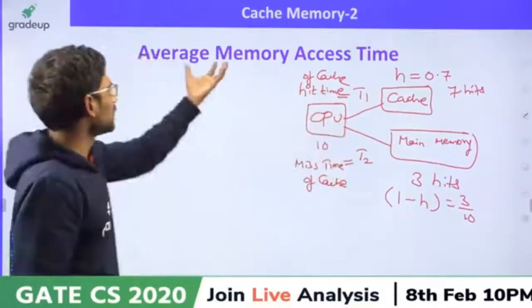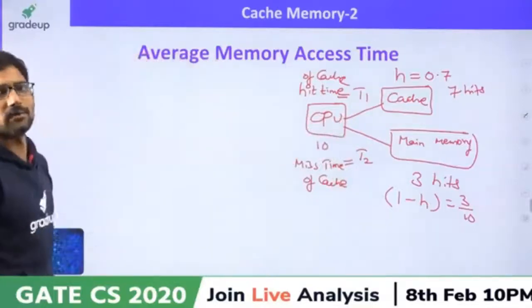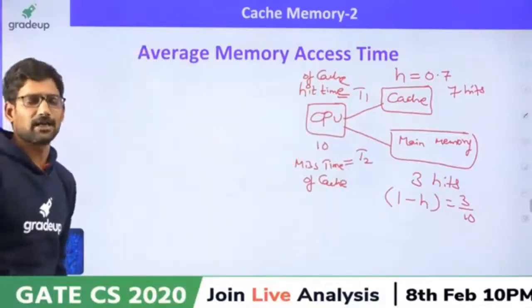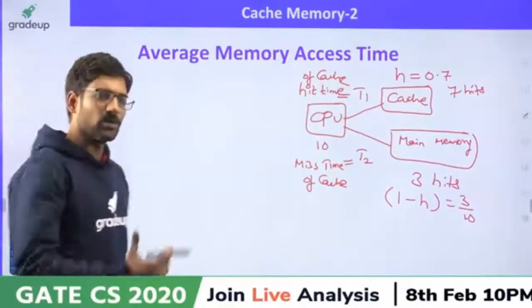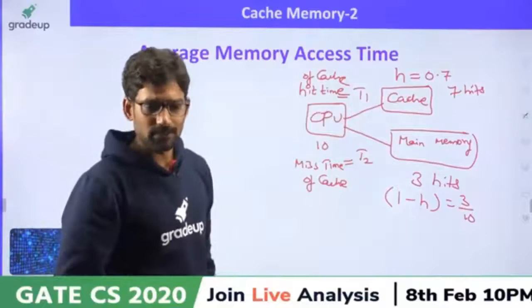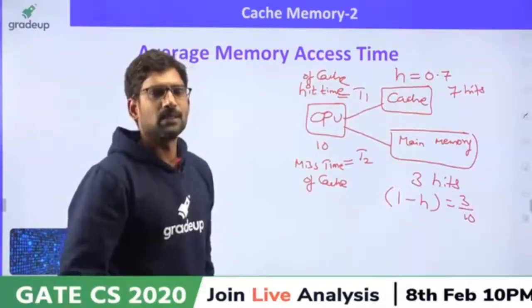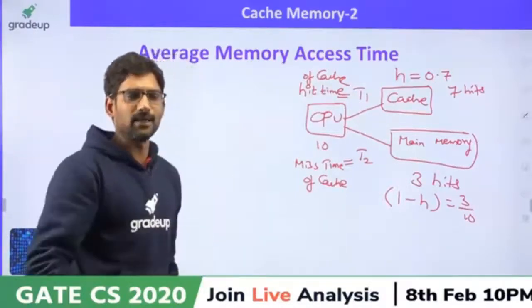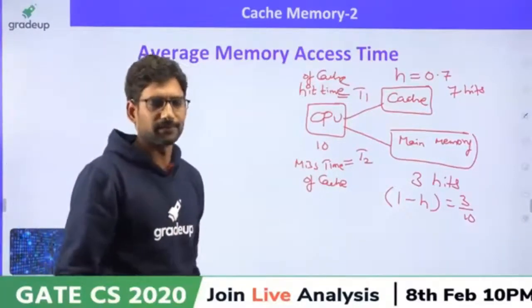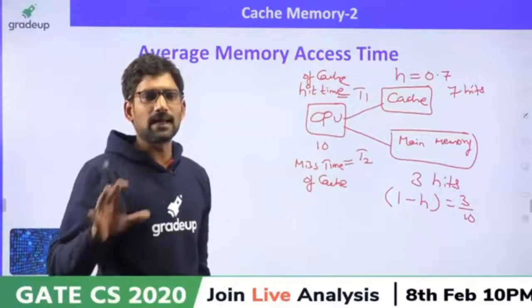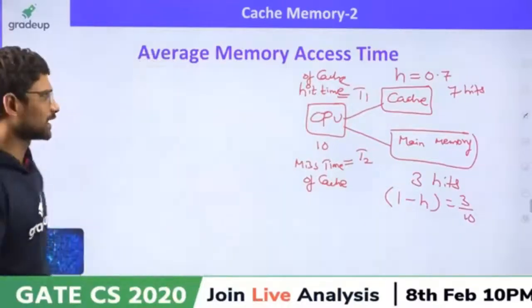So let us now calculate the average memory access time. Let the CPU generate some n requests, out of which some are supplied by cache memory and the remaining are supplied by main memory. Then what is the average memory access time?